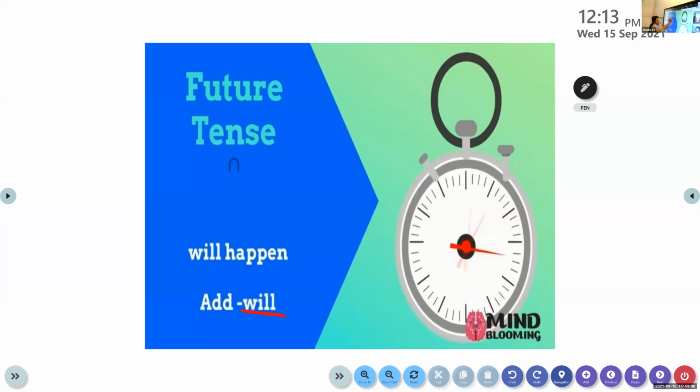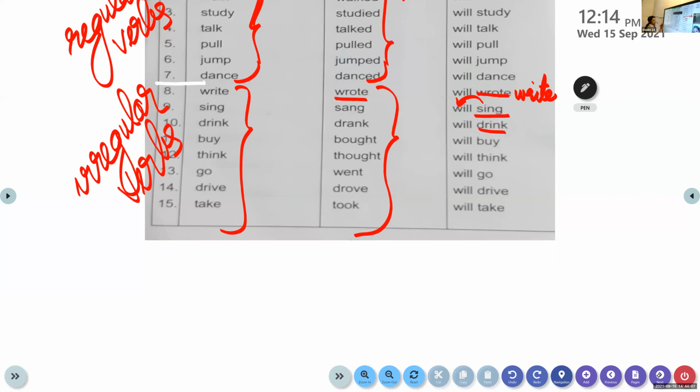Okay, for the future tense, add will before the verb to show that the action is in the future tense. So now we know what present tense is. Present tense is a base form. For past tense, add D or ED, but only for regular verbs. For irregular verbs, the form completely changes. But for the future tense, we have to add will before the verb, with the base form. Base form is the present tense form. Take it and add will before the verb. That is the future tense form of it.